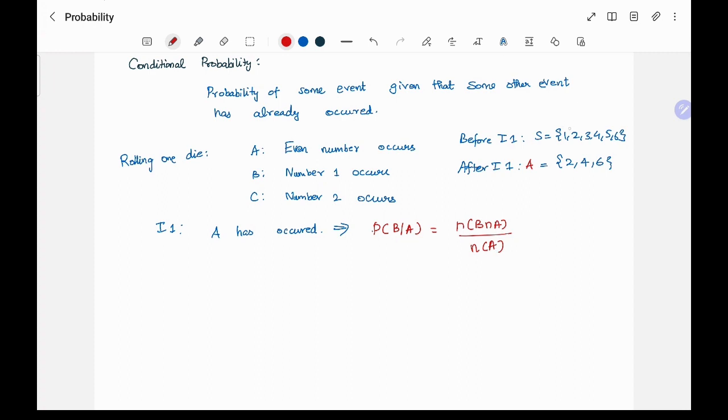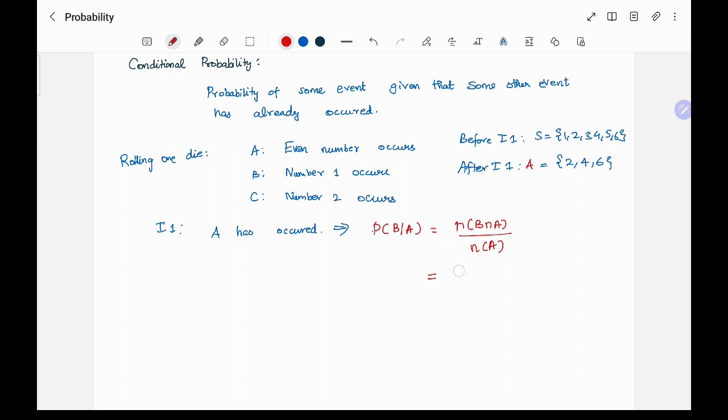So B may have terms in this sample space. For example, B is 1, so it is having the term here. But if A has occurred, then B is not present here. So the probability will still be 0, because there is no chance that A has occurred and B also can occur, right? In this example also, A is even number and B is 1. So if you already say the number appeared is even, then 1 cannot be the possibility. So I have to take an intersection with A, then divide by A.